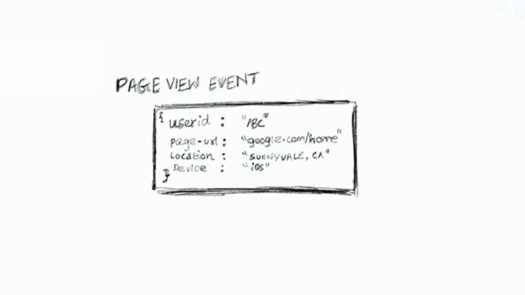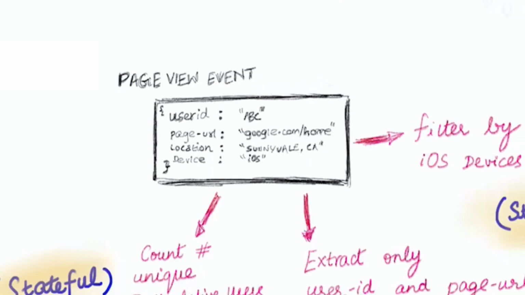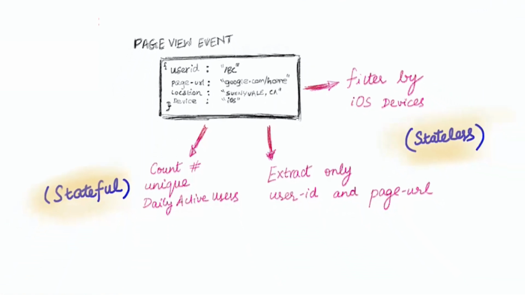Here are some interesting things that you can do with the stream of page view events. Let's say I only care about iOS devices. In that case, I can filter them by device type and write them to a different stream. If I only care about a subset of fields in the message, I can extract them, generate a new message, and write the message to a different stream. In this case, we are only extracting 2 fields out of the 4 fields in the message.